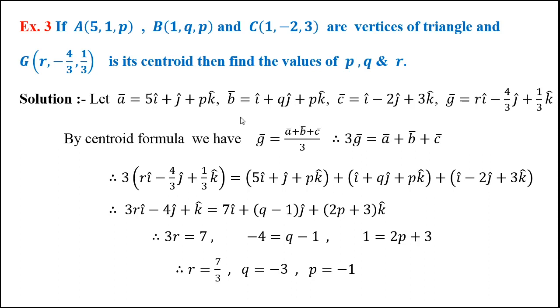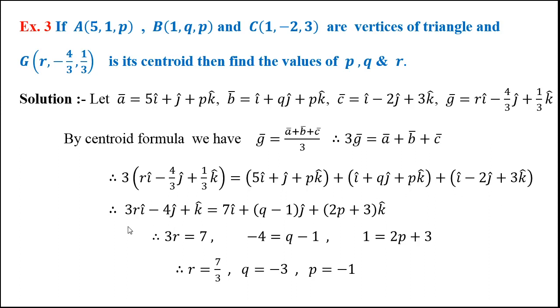Here are the coordinates and these are their position vectors. Then by centroid formula, G bar is equal to (A bar plus B bar plus C bar) upon 3. So 3G bar is equal to A bar plus B bar plus C bar.